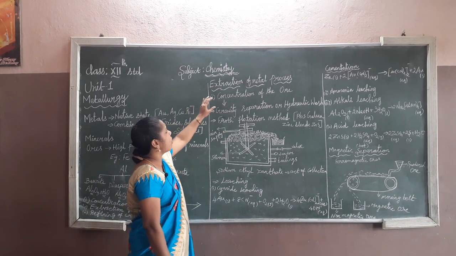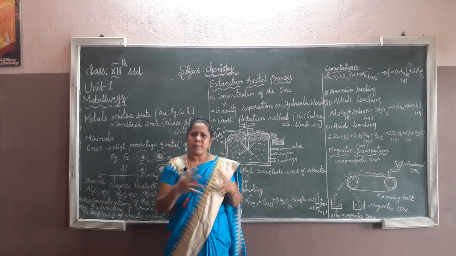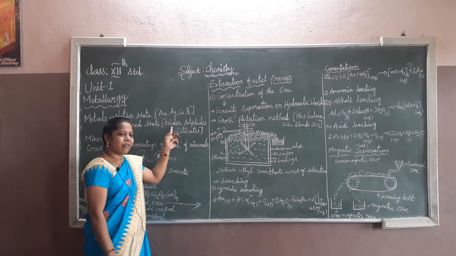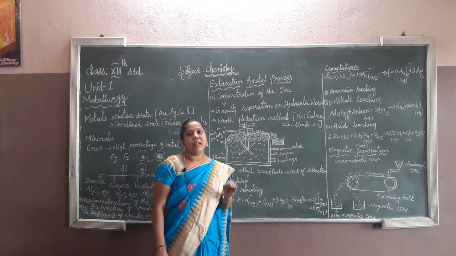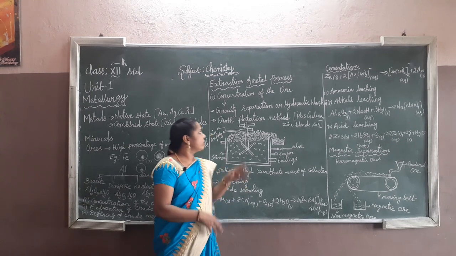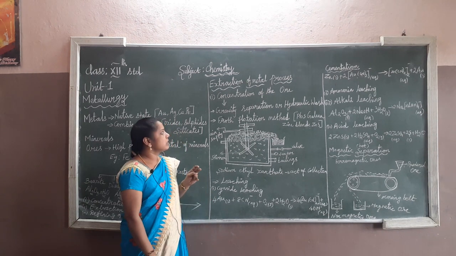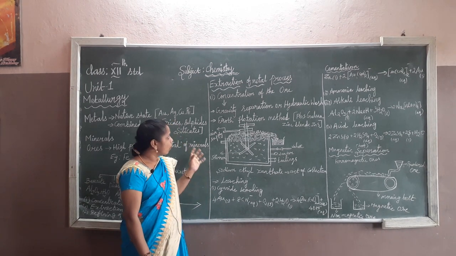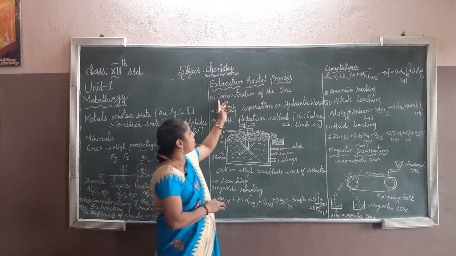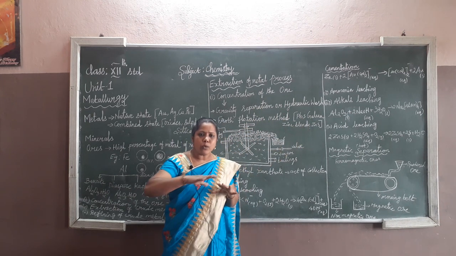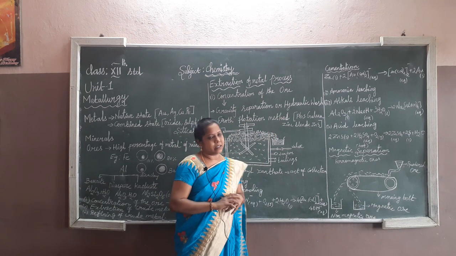In the concentration of the ore, the metals are in the compound state, as I already told you, like sulfides and silicates. But not only that, non-metallic compounds are also combined with the minerals. These are called impurities, the non-metallic substance. So we have to separate these impurities in the process called concentration of the ore. So removal of the impurities is called concentration of the ore, that is simple.